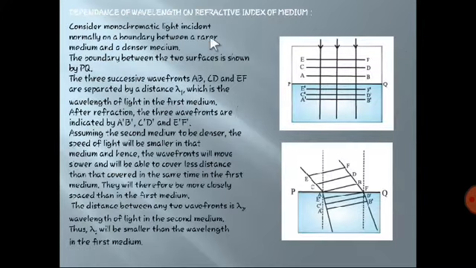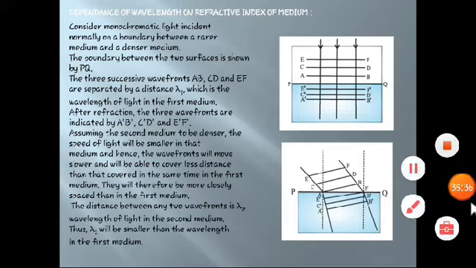So this is all about dependence of wavelength and also dependence of frequency. As you can see A, B, C, D, E, F, and G, H, M, N, many more waves you can emit. Frequency will not change, but wavelength and speed will change from medium to medium.